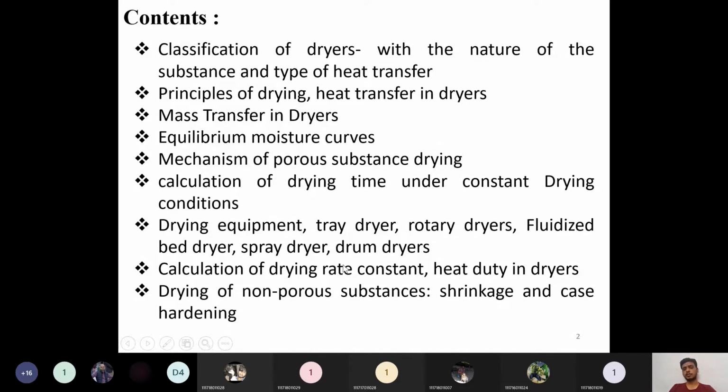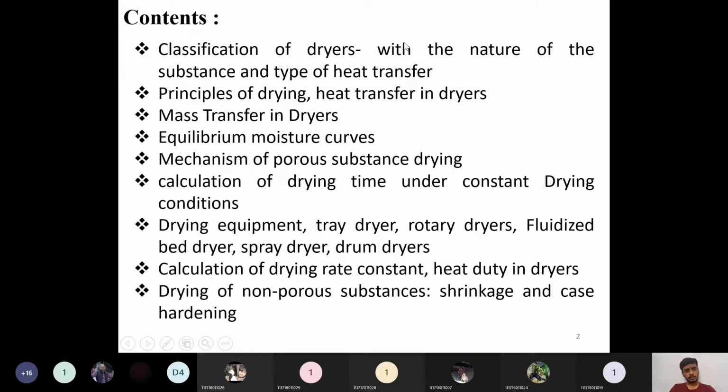The next one is calculation of drying rate constant. How to calculate drying rate constants, and the heat duty of the dryers, we also have to see. Because drying is a mass transfer and heat transfer operation, heat duties will play a major role in this process. Then the last topic is drying of non-porous substances, or shrinking and case hardening. These two are the difficulties when drying non-porous substances: shrinkage and case hardening. We have to discuss this in detail.